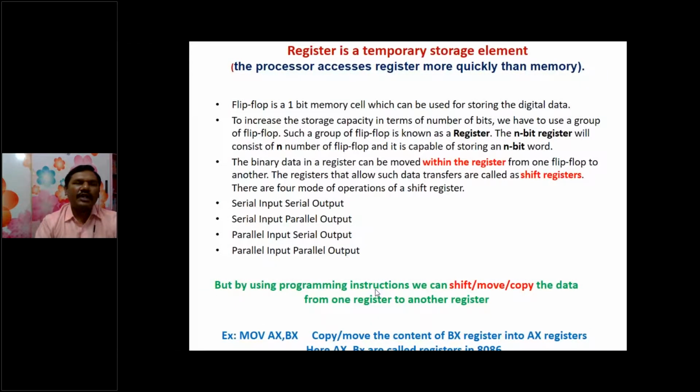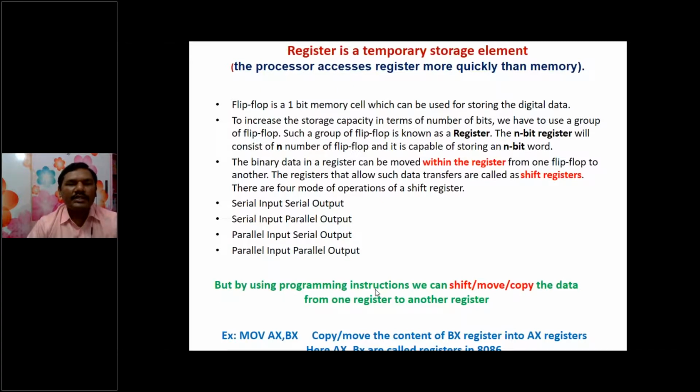As we have seen in the animation video, a register is a temporary storage element. Registers are important here because the processor accesses data through registers more quickly than memory. So the speed of accessing data in a register is higher compared to memory. Compared to registers, memories are very small and very slow.